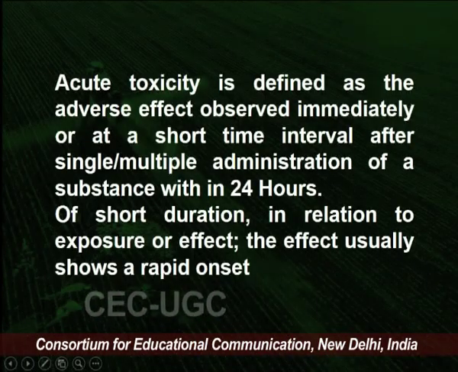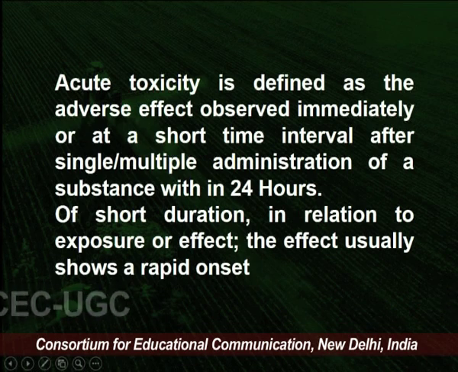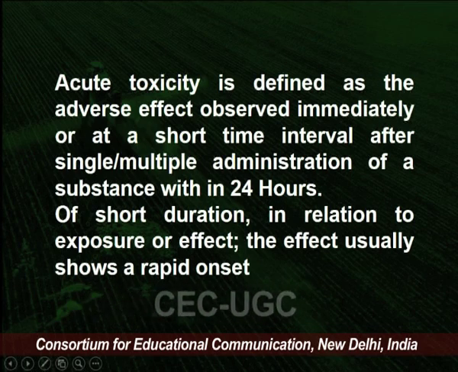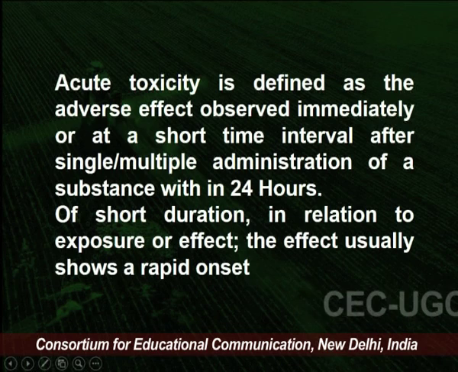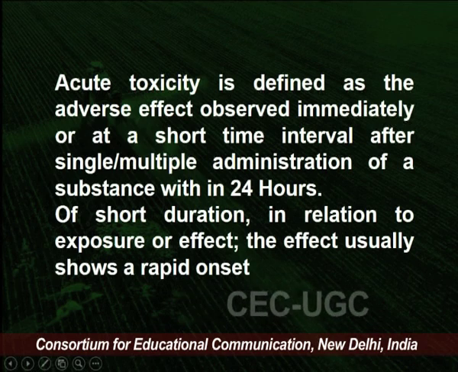Now, there are two factors: acute toxicity and chronic toxicity. Acute toxicity is defined as an adverse effect occurring immediately or at a short time interval after single or multiple administrations of a substance within 24 hours, or a short duration in relation to the exposure or the effect. The effect usually shows rapid onset. That means any toxic substance which shows deadly effects within 24 hours and is not prolonged is normally termed acute toxicity.